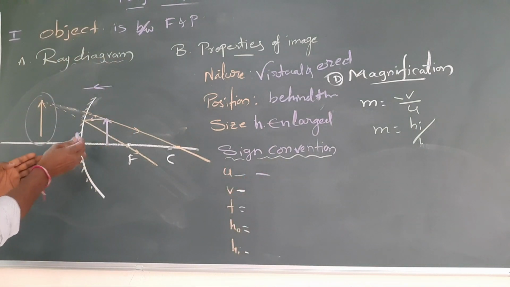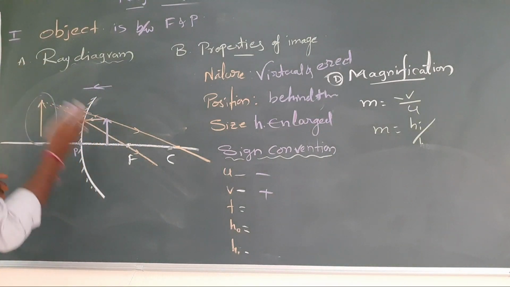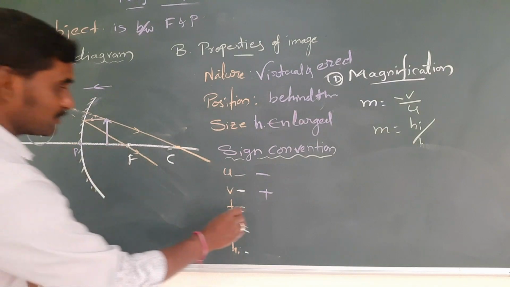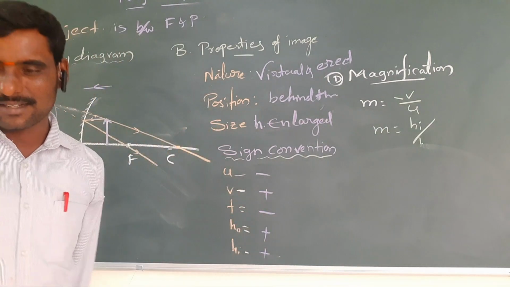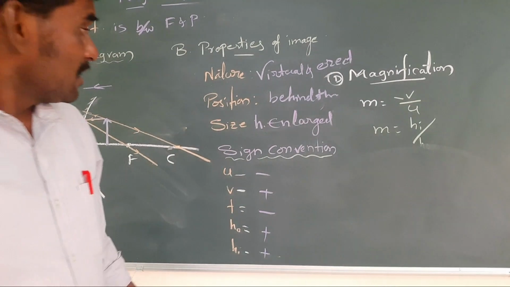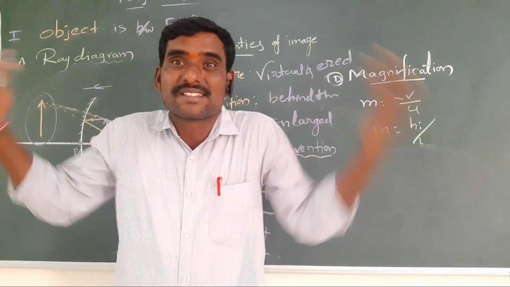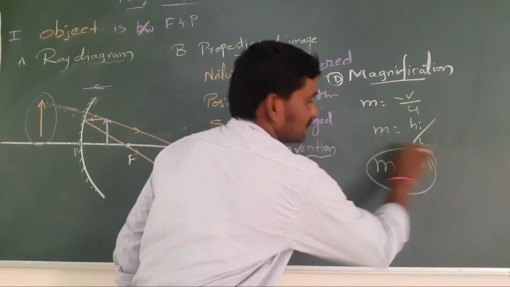Image, I am going here only, back. Positive, because incident light is going like this and I am going like this, positive. Next, focal length, again negative. Object height positive, image height positive, because both are upright. So magnification: you know already it is a big size virtual image. So M greater than +1.